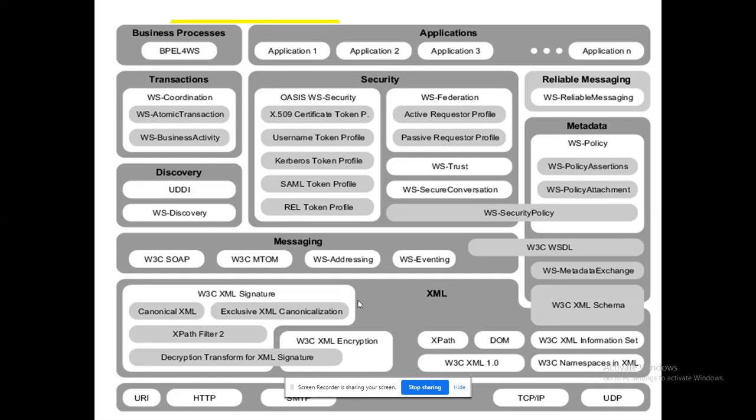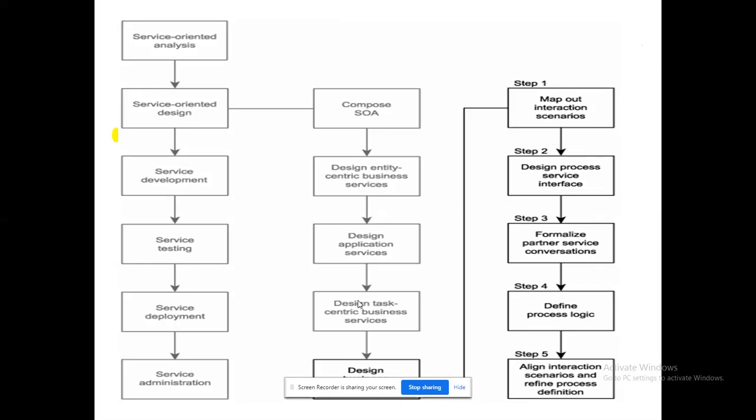How the communications need to happen, I can create as a complete design using BPMN and BPEL, and I can execute it. By using BPMN, I will design the complete modeling. By BPEL, I will execute it. That is what we are seeing in Unit 5. So this is the way the complete service-oriented analysis will happen.